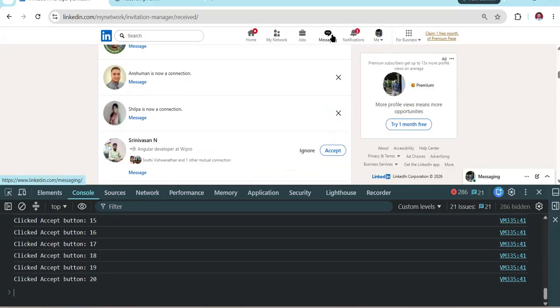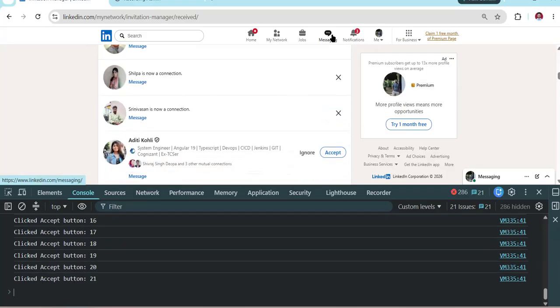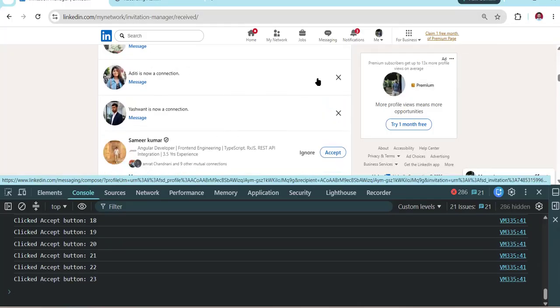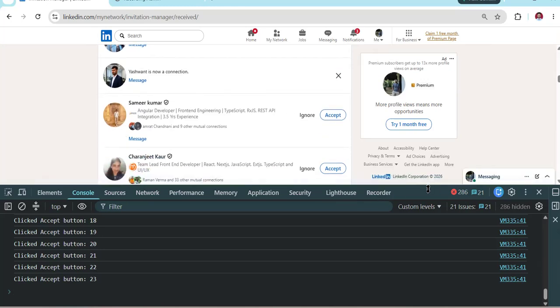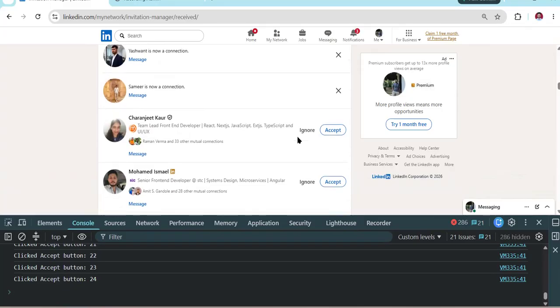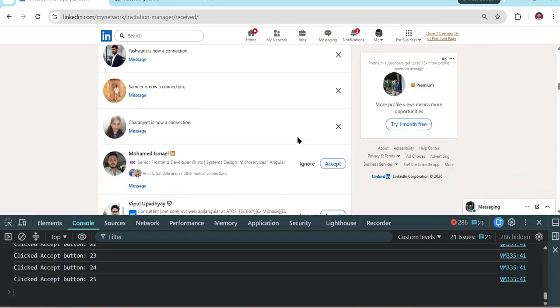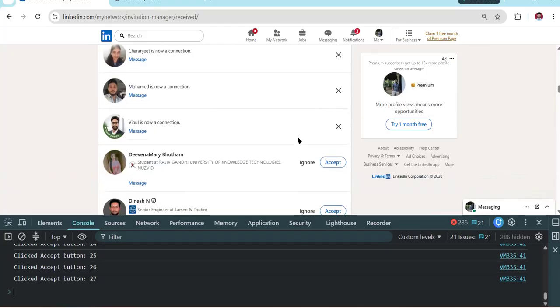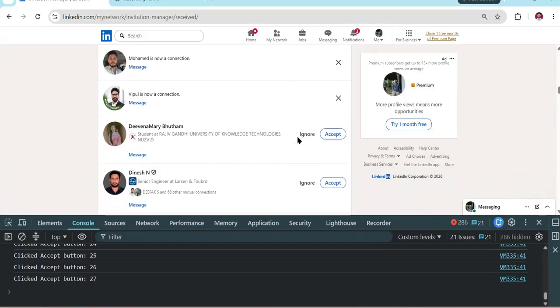So I have used a Cloud extension to reply. But before that, I had created a script which was replying. I had a message for the particular post, then I used to send it, and that was also in iteration. It was happening automatically. So now you can see 24 connections have been accepted, so I don't have to do it manually. Maybe in the premium plan they might have a way to accept all, but in the normal plan we don't have it. So because of JavaScript, I was able to think this way.